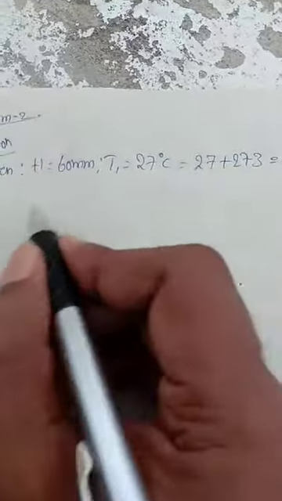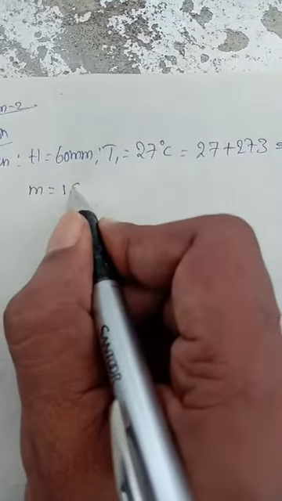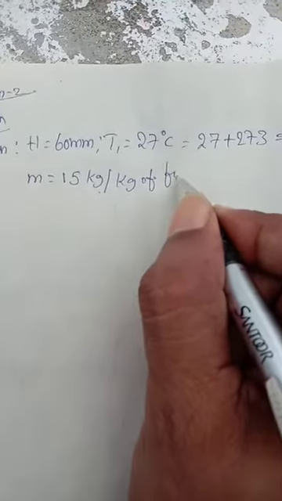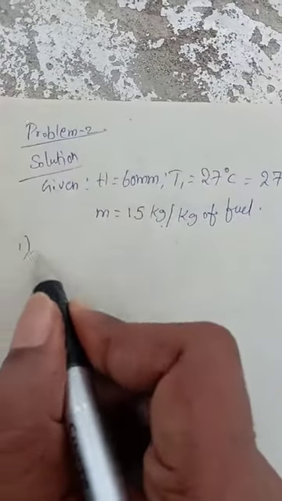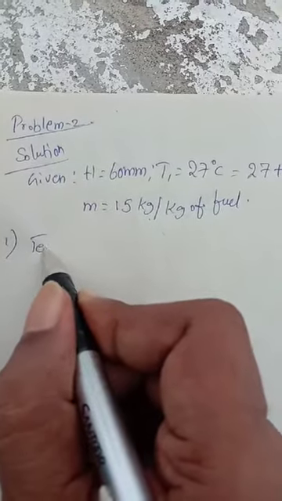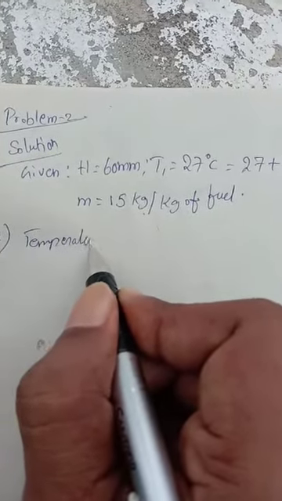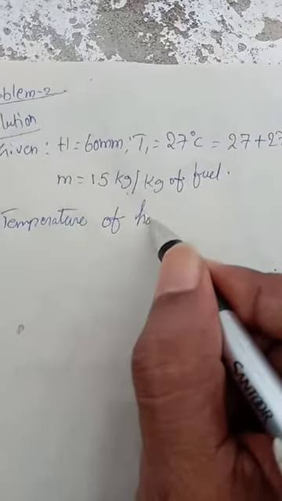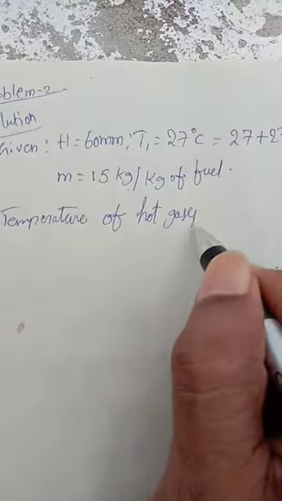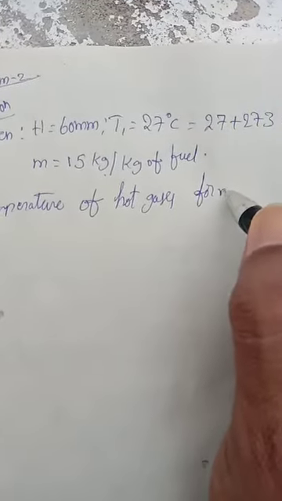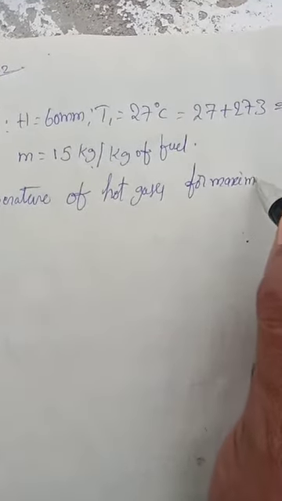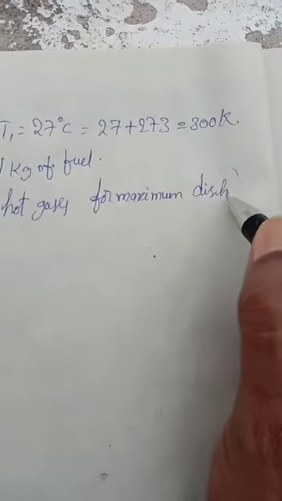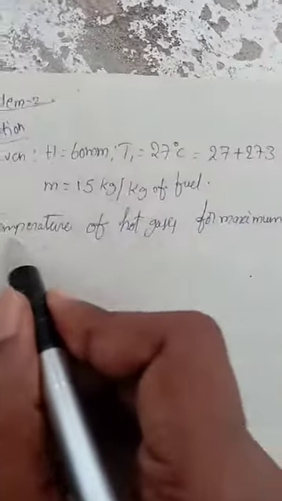And now here m is given, 15 kg of fuel. So the first one you can calculate is the temperature of hot gases for maximum discharge.